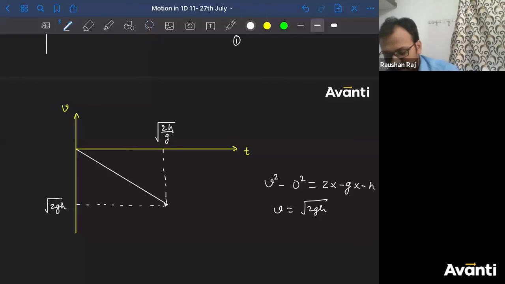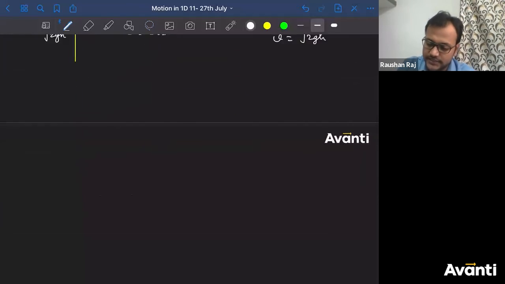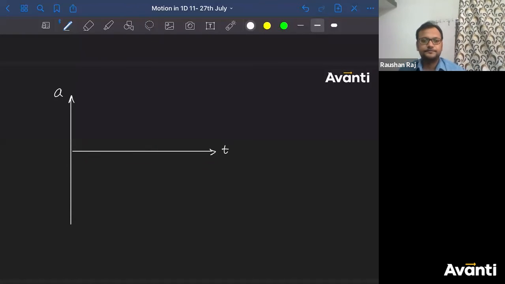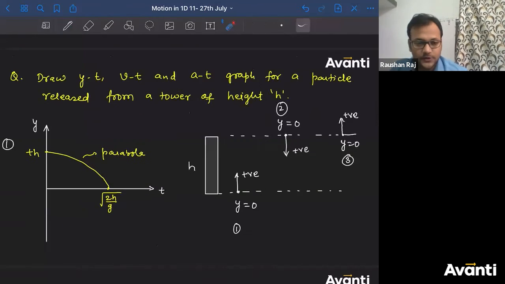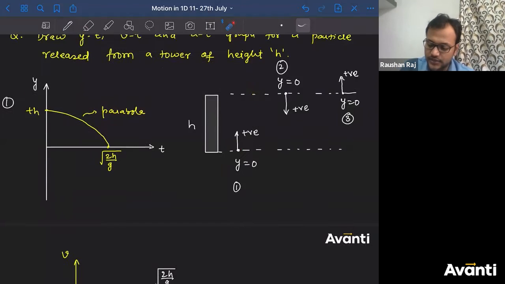Arpita, which part? I'm just repeating everything. Tell me which part. Now, how will the graph for a versus t look? Does it change or will it remain the same as in the previous question? It will remain the same. Acceleration is negative throughout the motion, that is minus g. So this is the answer. If you consider y equal to 0 at the ground and upward direction positive, this is how the graph will look.